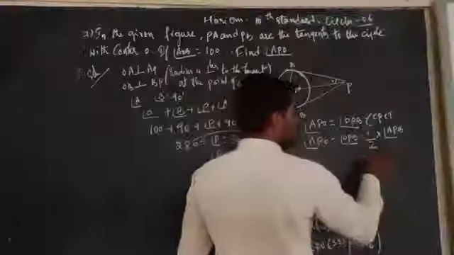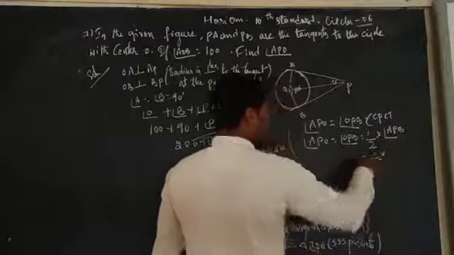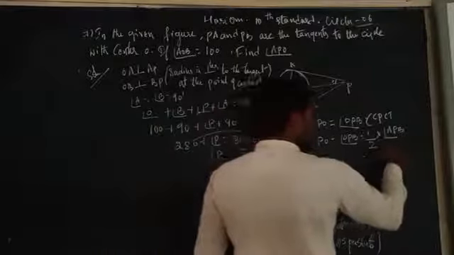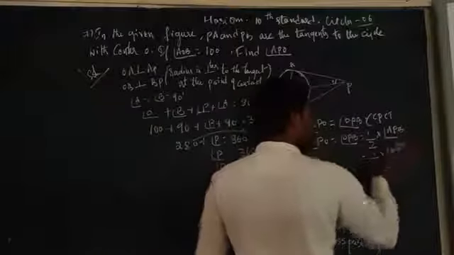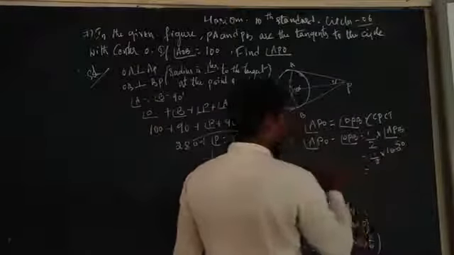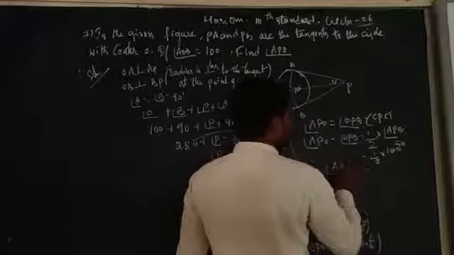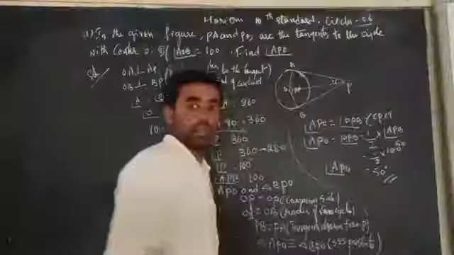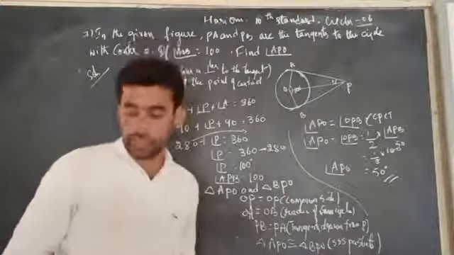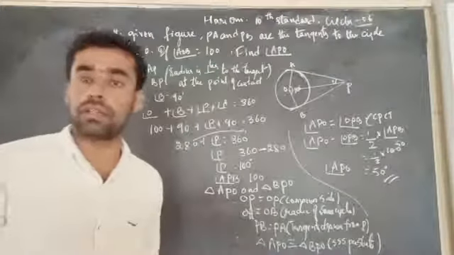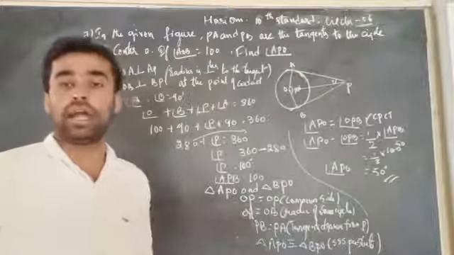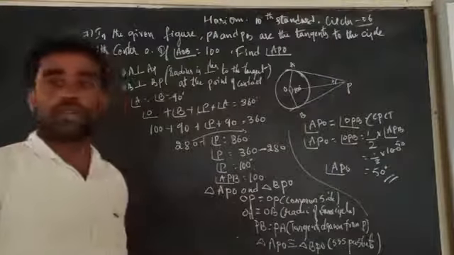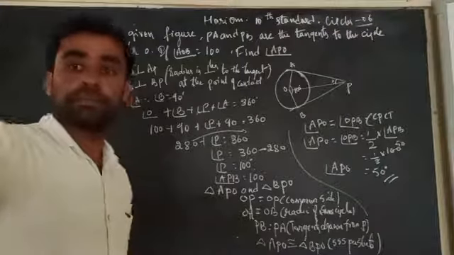Now, half into angle APB, which is 100. 2 ones are 2, 2 fives are 10, so 50. Therefore, we get angle APO equal to what? 50 degrees. Is it clear? So, these are some of the extra questions I have solved, and now we have some more questions that we have to practice.